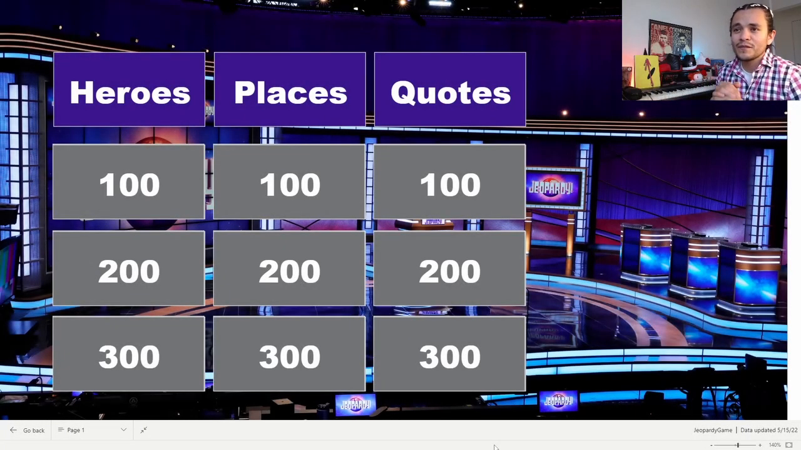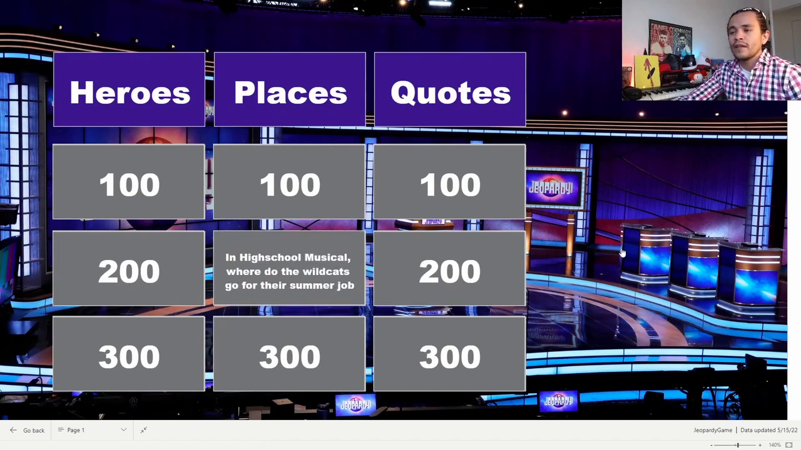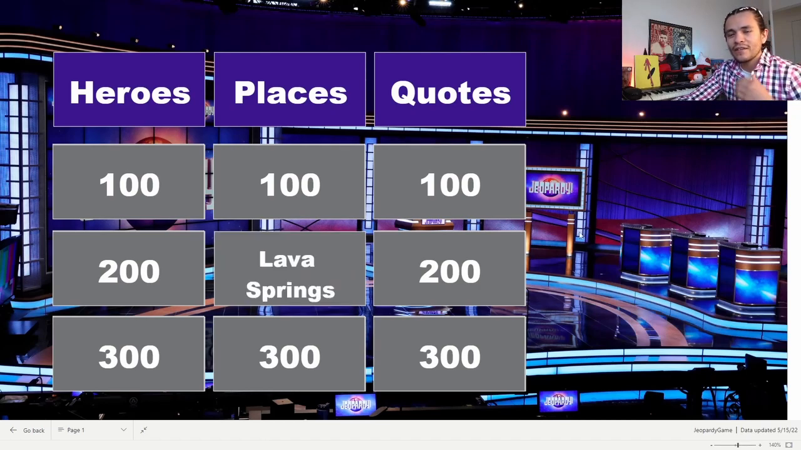Alright, so welcome to Dapper Dash Jeopardy, where today's topic is going to be Disney. So we're going to have the categories of Disney Heroes, Disney Places, and Disney Quotes. So let's start off with places for 200. In High School Musical, where do the Wildcats go for their summer job? And then we would show the answer, Lava Springs, 200.